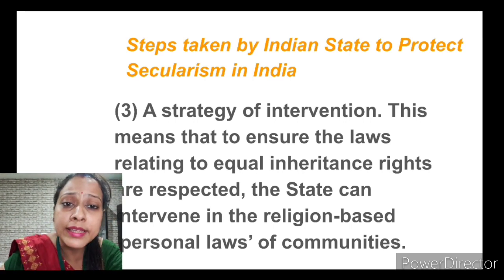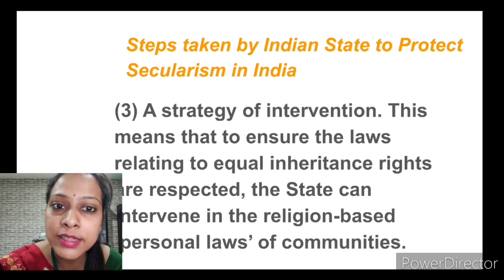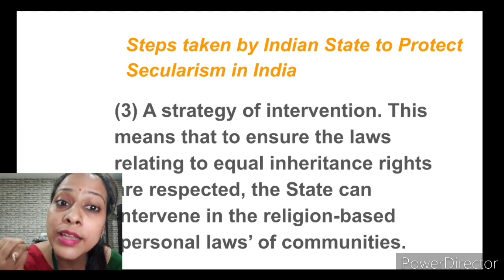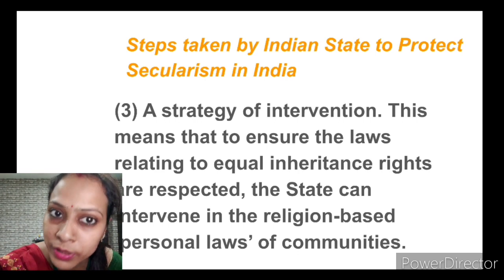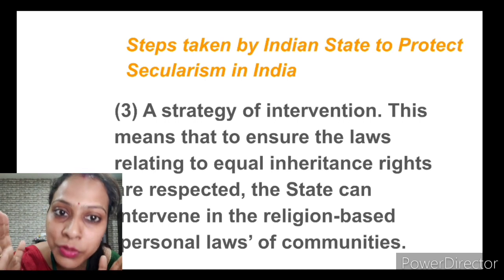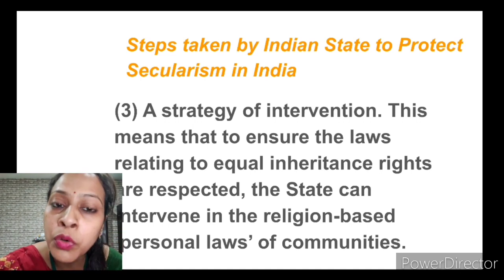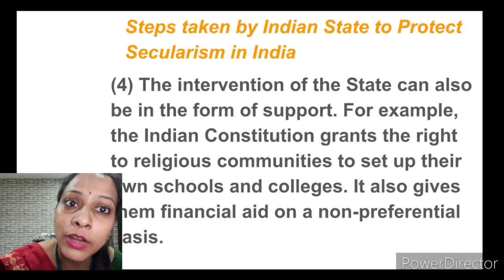It means that if some personal laws or personal practices are being made by a particular religious community, then government can interfere, because if that particular method or process is not accepted by the society, which is not good for the society, or in a state like India, which is a secular state, if there is any sort of ill practices going on in the society, then government or state can interfere to stop that. Okay. And the fourth one is the intervention of the state can also be in the form